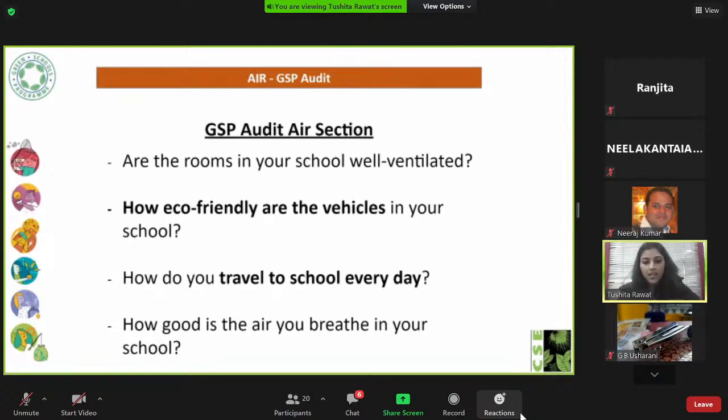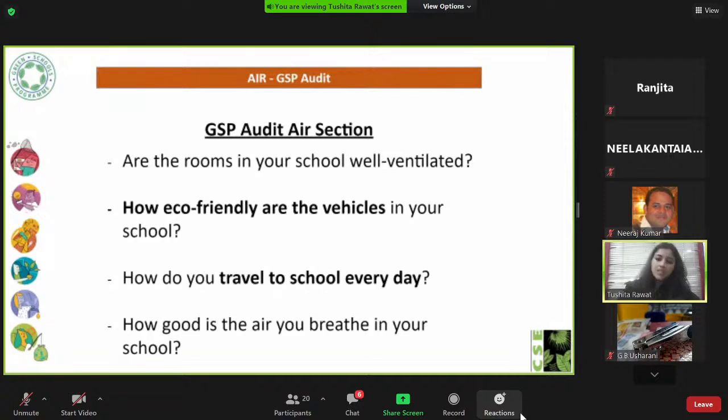So if a school has vehicles, we ask them which fuels are used in those vehicles, how many vehicles there are, whether they have PUC, pollution under control certification, and what is the age of those vehicles, because that also matters. If a vehicle is beyond 8 years of age, then the chances of pollution are high. And then we ask the school population about their commute, how they travel to school every day, whether they use non-polluting means to travel, or sustainable modes, or they use private vehicles.